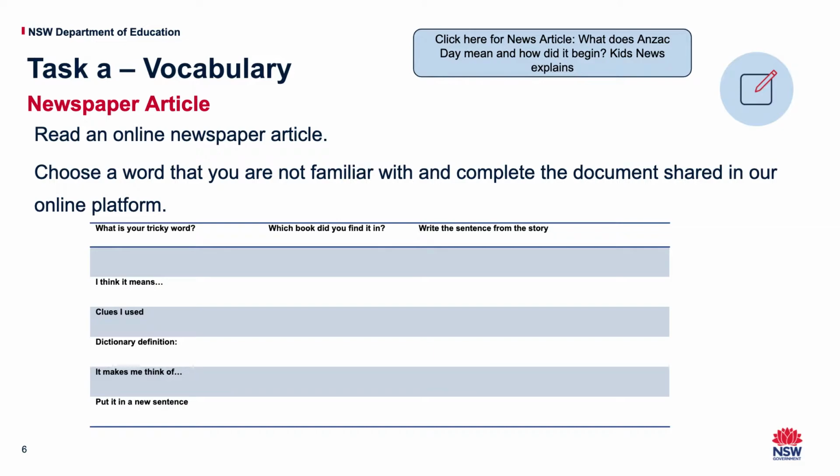So try to read a kids article. If you're not sure, show the newspaper article that you have found by typing in newspaper. I would type newspaper. I would go to the BTN website really, or use the one that we've got here. But find a news article. If you want to find a different one, ask your parents to check that it's okay for you to read.